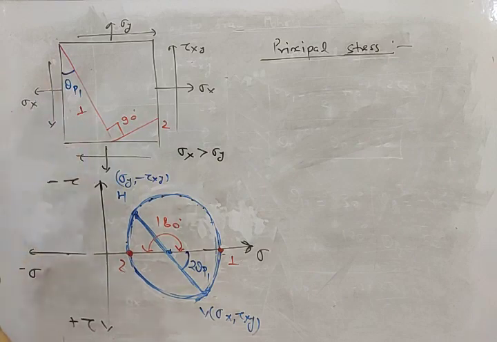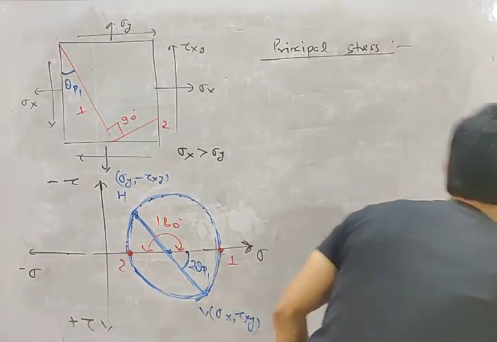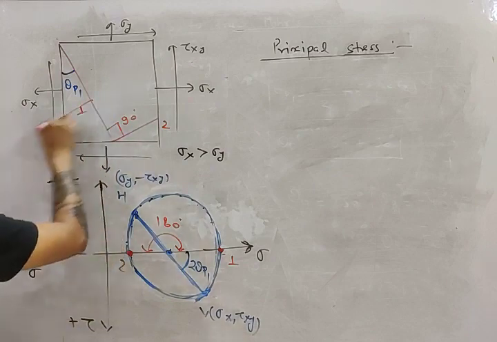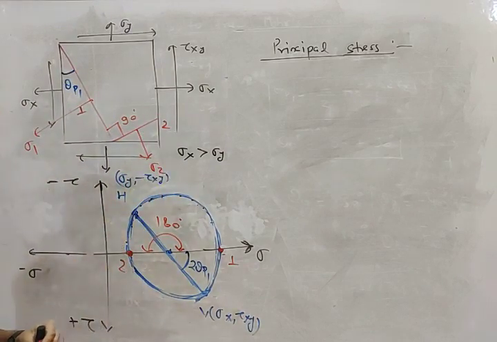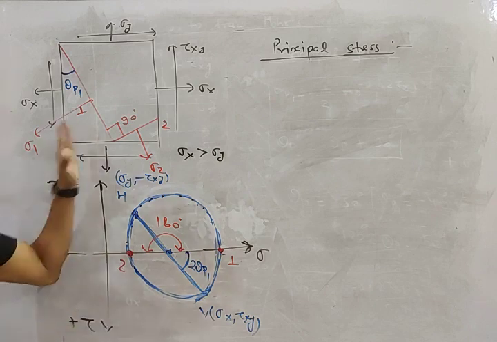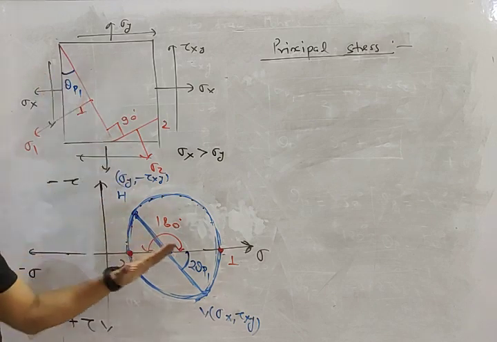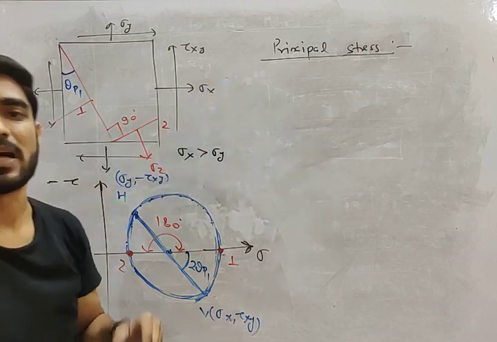But there will be some value of sigma. There will be sigma 1 on principal plane number 1 and there will be sigma 2 on principal plane number 2. So the value of sigma on plane 1 and 2 is known as principal stress.